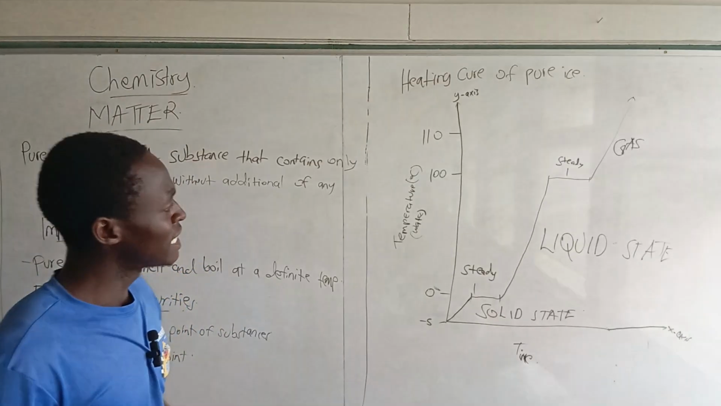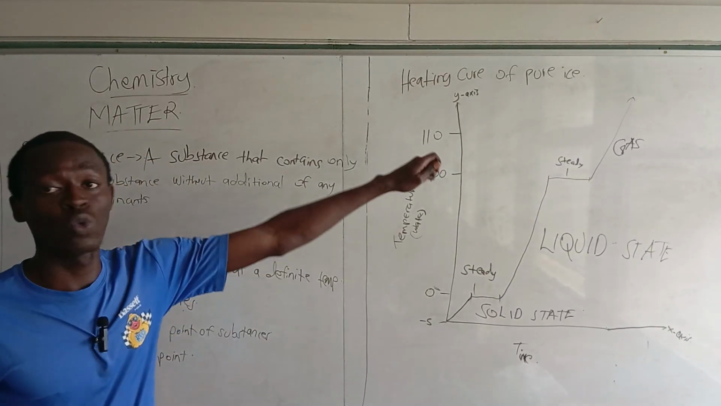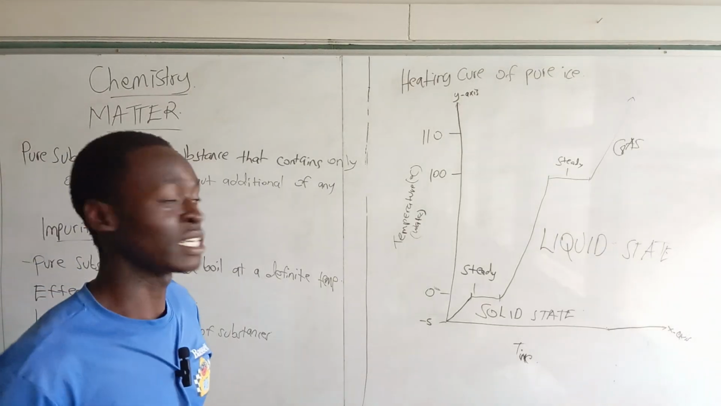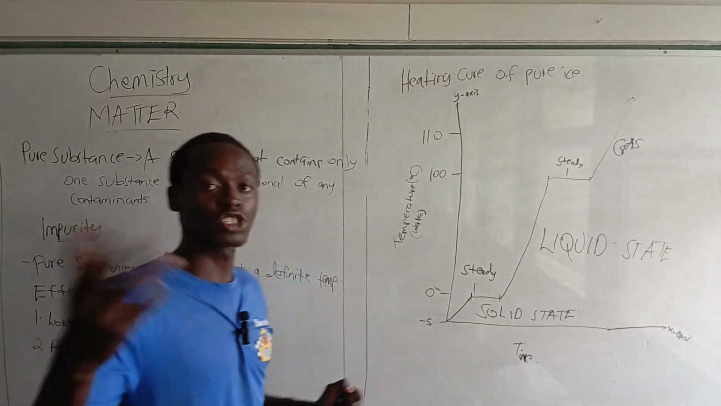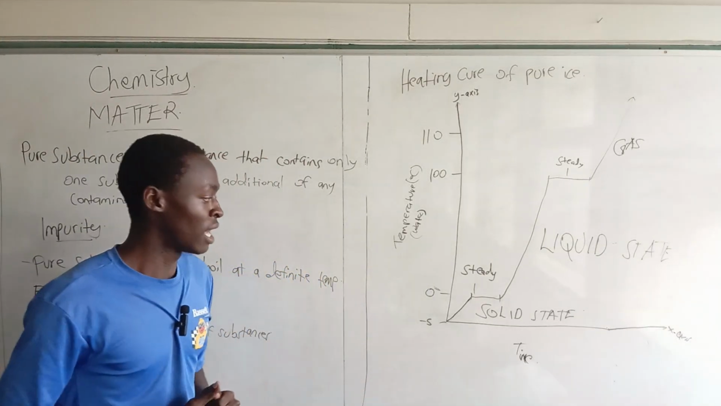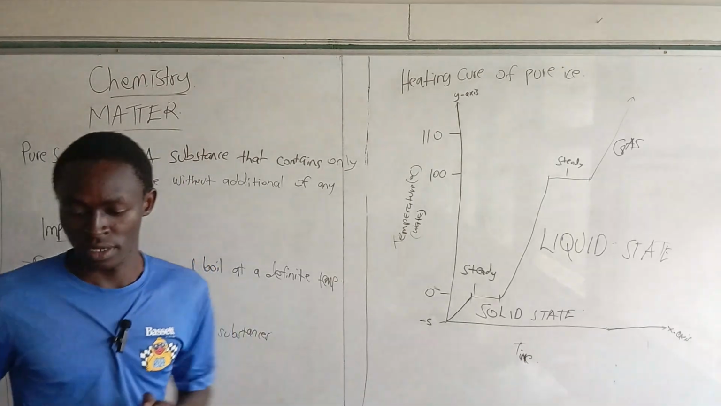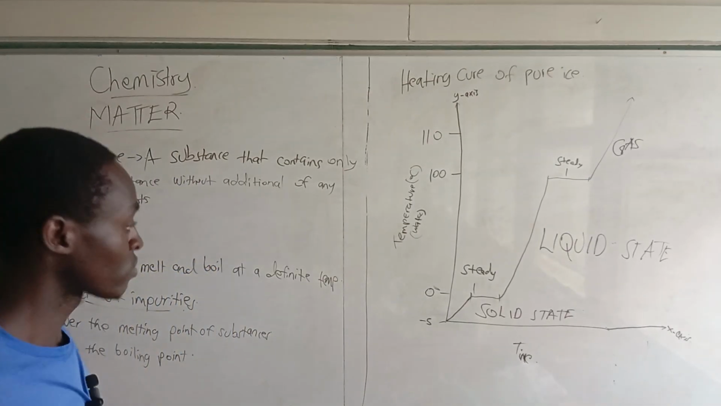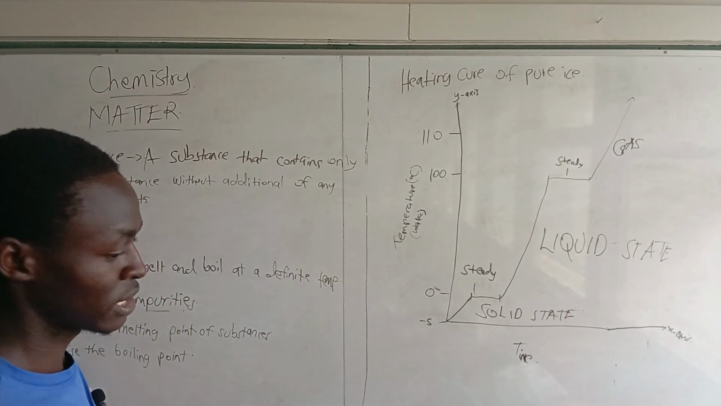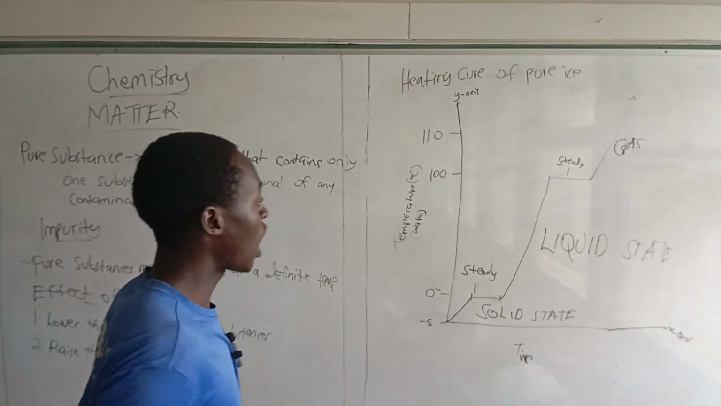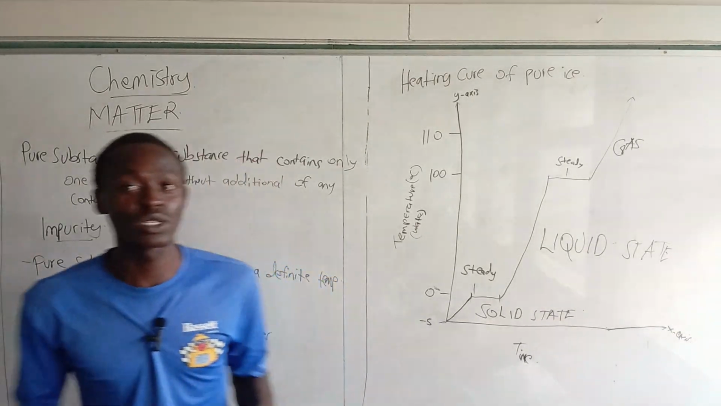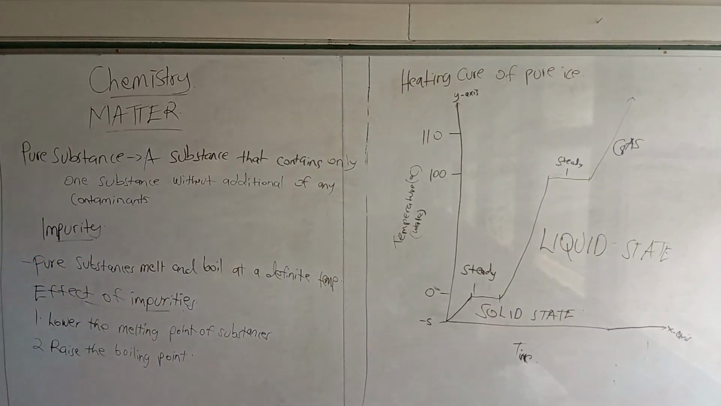So let's say in a situation where the ice wasn't pure, in that an impurity was added to the ice, for example, salt was added to the ice. How will it look? Let's check on that. We want to check how it will look if it wasn't pure.